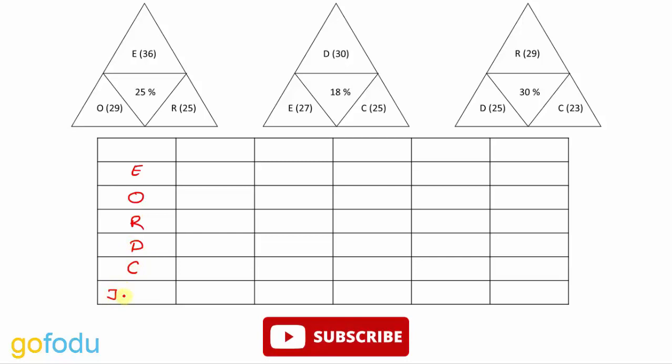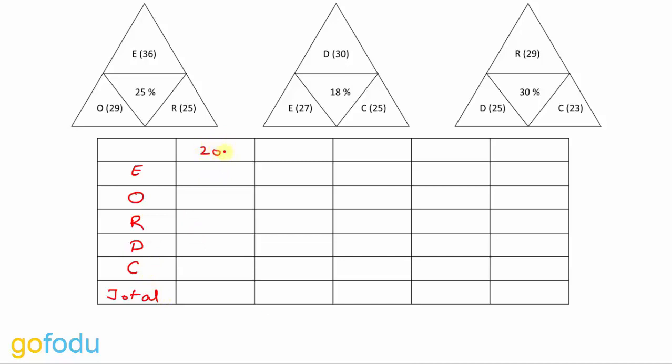Here we'll write the total number of goals scored by these 5 players. In the topmost row, we'll write the years, that is 2004, 5, 6, and in the last 2 columns, we'll fill them with R index and M index.